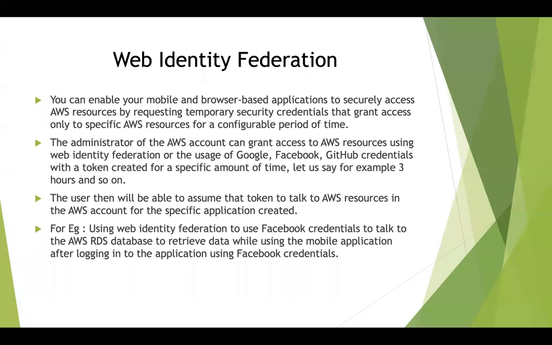So for example, you can use Web Identity Federation to use your Facebook credentials to talk to the AWS RDS database to retrieve data while using the mobile application after logging into the application using your Facebook credentials. Okay, so you're delegating your authentication and authorization to a third party Web Identity Federation like Google, Facebook, or GitHub to use their credentials to go ahead and get a token which is available for a specific amount of time to talk to AWS resources.